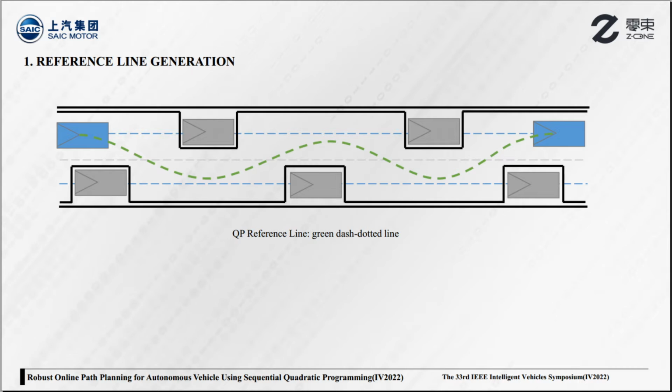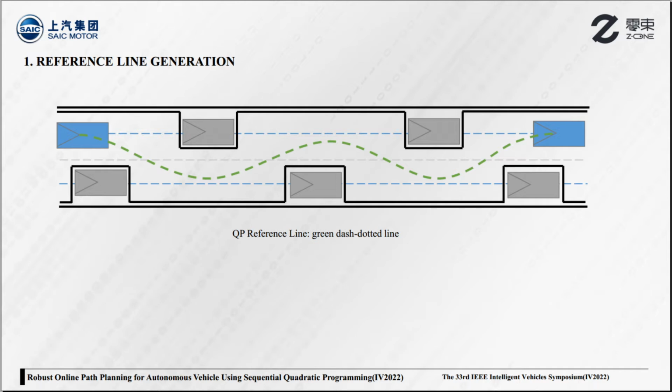Therefore, in the first phase, we generate a piecewise quintic polynomial reference line by formulating an optimization problem. In the figure, an example of reference line is the green dashed dotted line. It is generated near the road center line as close as possible, and serves as the initial guide for path optimization in the next phase. Since the reference line is already collision-free and feasible, it enhances the robustness of the post-optimization.